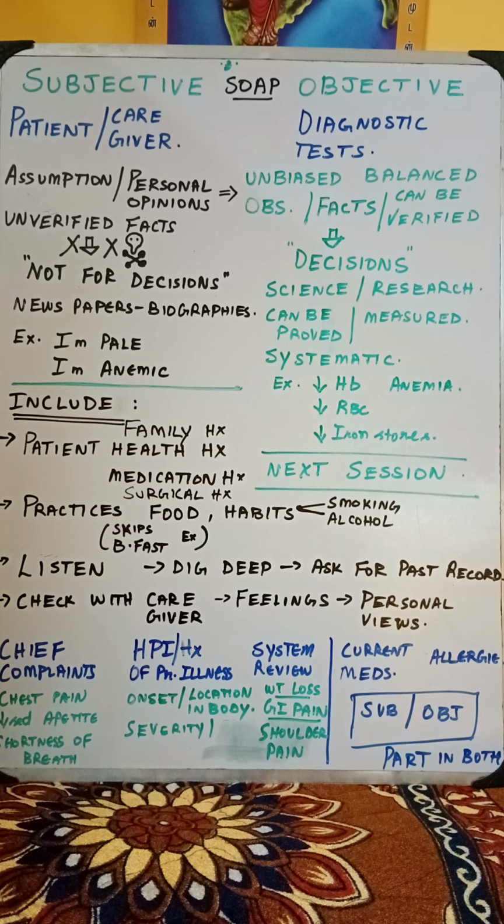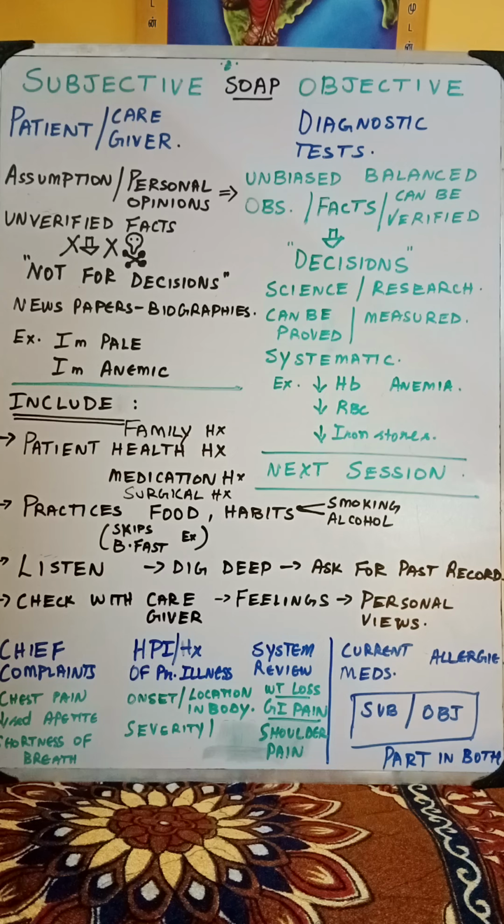So objective is something which the facility or the hospital or the doctor or the clinician is able to find out, to understand the diagnosis based on the facts received from various tried, tested, trusted methods like laboratory examinations, blood tests, urine tests, stool tests, and all those things, including radiological examinations, etc. Whereas the subjective are things which the patient or the caregiver says, which are assumptions, personal opinions, unverified facts. We have to believe what the patient says.